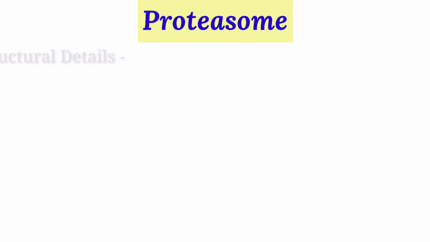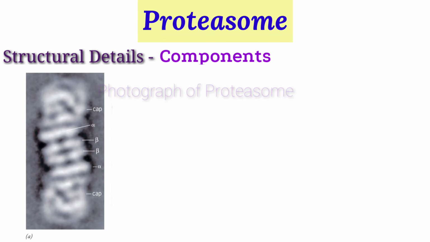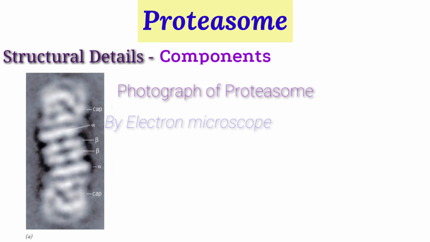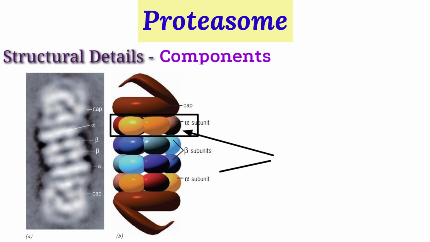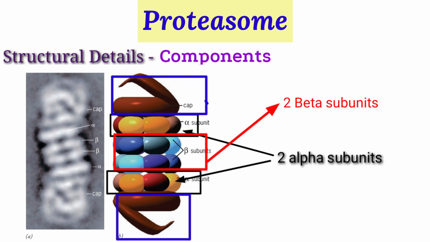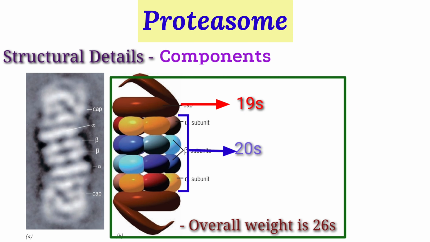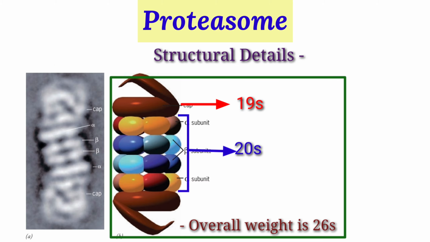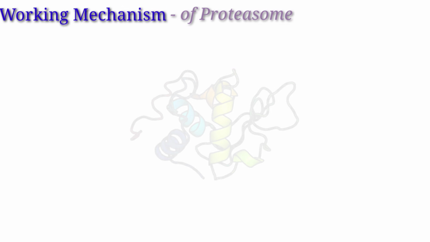So let's go into detail about the structure of these proteasomes, as shown in this photograph taken by electron microscope, where you can see two alpha subunits and two beta subunits are present, and on both sides, upper and lower, the cap is present. So the overall structure is much bigger. After looking at their structure, let's see how it works.